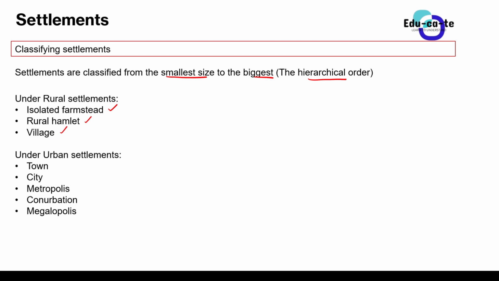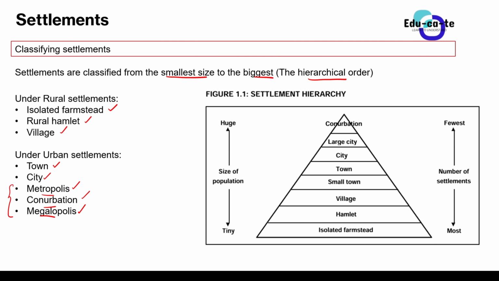The types of urban settlements that we've got: towns, cities, metropolis, a conurbation, as well as a megalopolis. You probably don't know these last three. You probably just know a town and a city, because the metropolis, the conurbation, and the megalopolis are less likely to be found anyway. So we usually use a triangle to represent this hierarchical order of arranging the settlements.